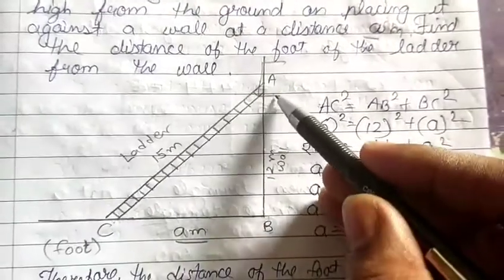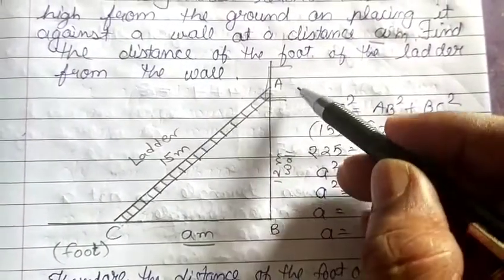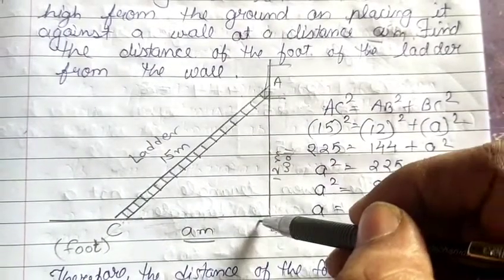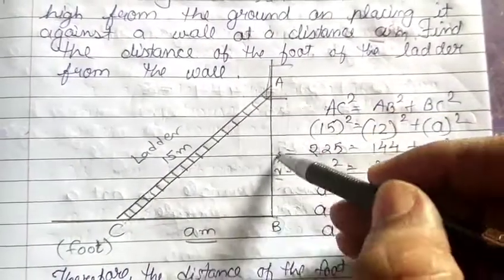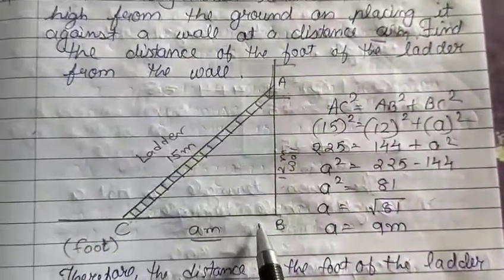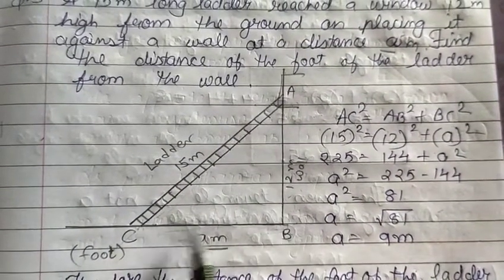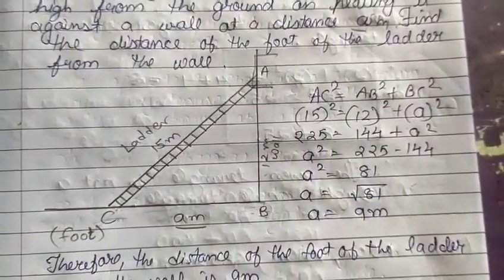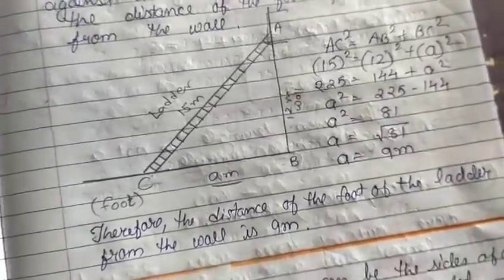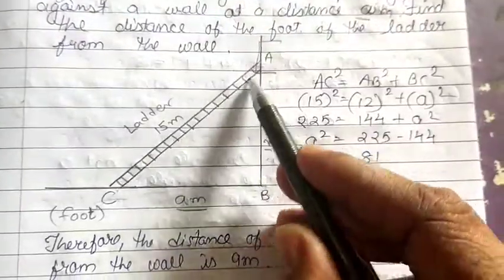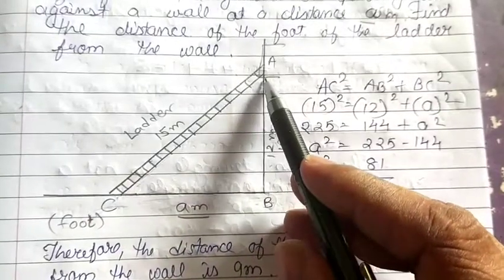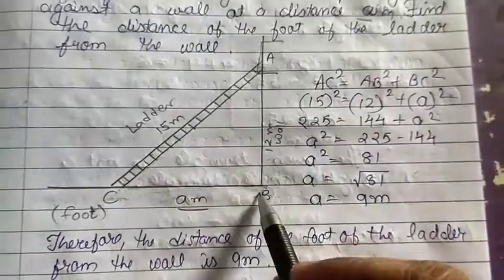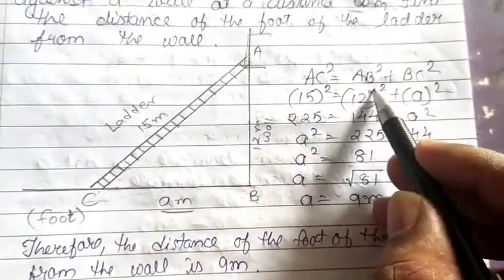So consider the height of the window from the foot of the wall, 12 meter, as AB, the distance of the foot of the ladder from the wall as BC, and the length of the ladder as AC. So here apply that property of Pythagoras, that is AC square is equal to the sum of squares of AB and BC. So AC square is equal to AB square plus BC square.